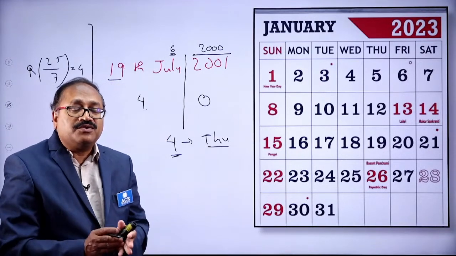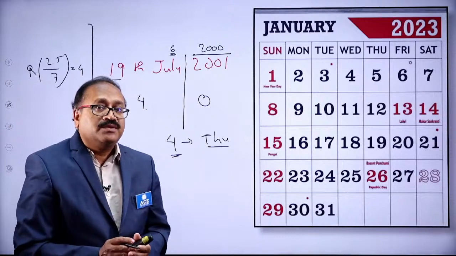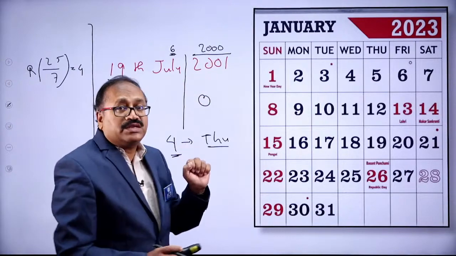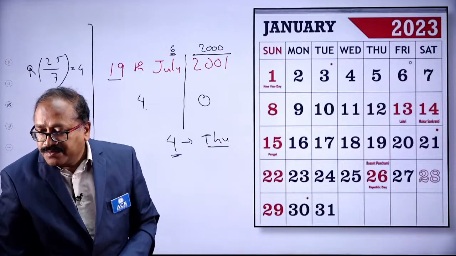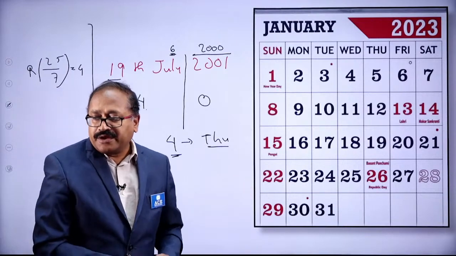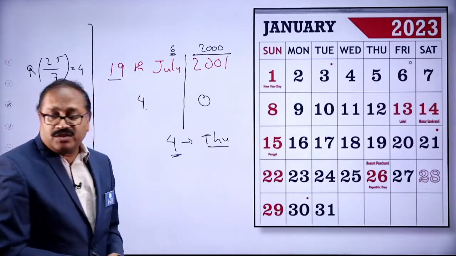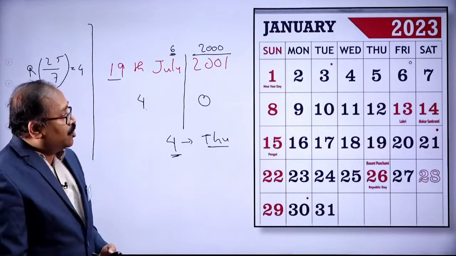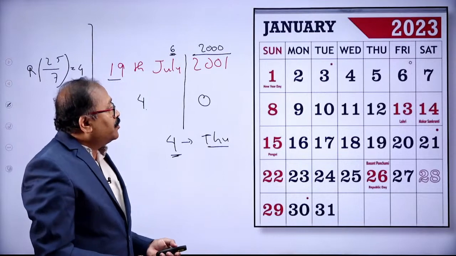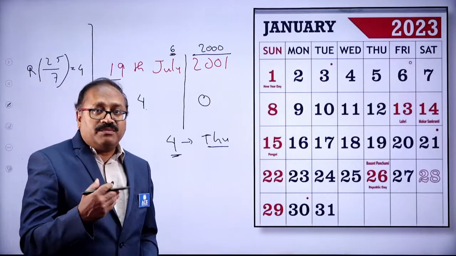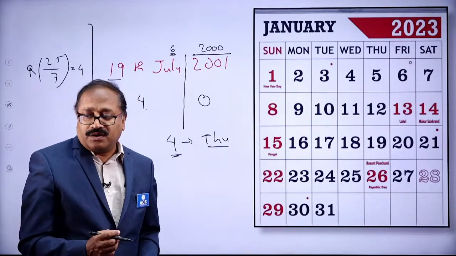It is as simple as this. But prior to that, you need to know the month's code and how to find the odd days, which I discussed in my previous class. Am I right, Aman? Is my answer correct? You were born on Thursday? Okay. So like that, any date can be worked out. Now, moving to our main subject, that is the quant part again.